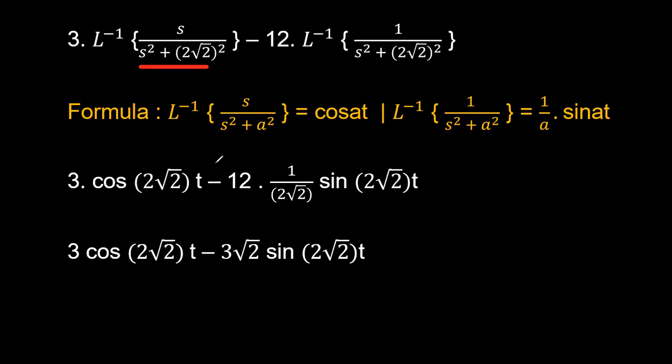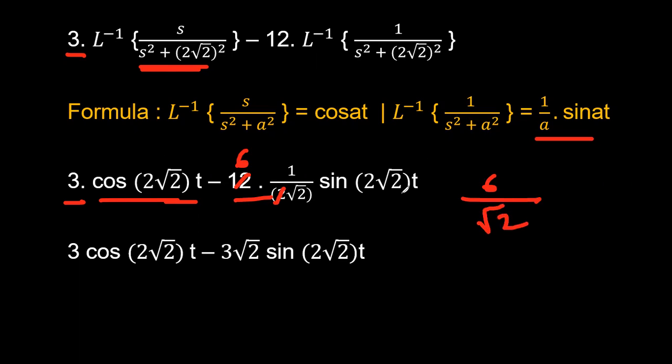So this can be written as 3 into cos 2 root 2 t, minus 12 into 1 by s square plus a square. So that is written as sin 2 root 2 t by 2 root 2. Why? Because the a value is 2 root 2. So 12 by 2 root 2 gives 6 by root 2.